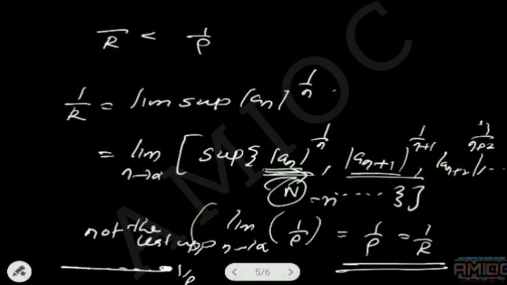All the terms of this set will be less than 1 by rho, since 1 by rho is not the supremum of this set, since 1 by r is less than 1 by rho. We have already discussed this in the first part.